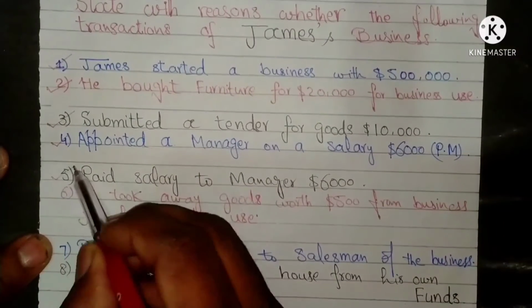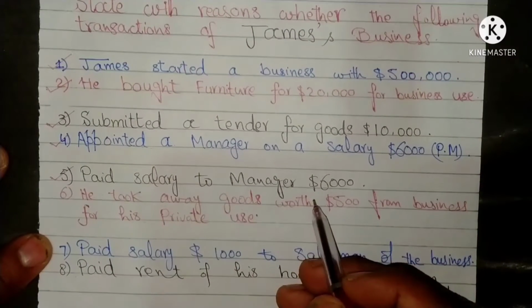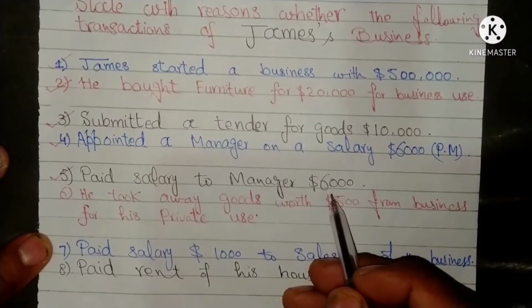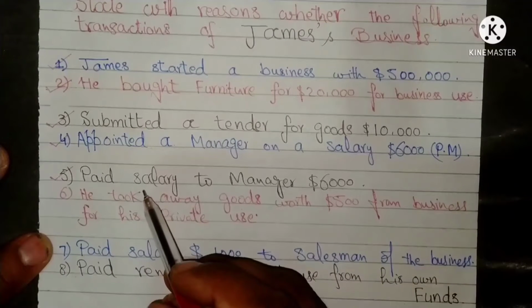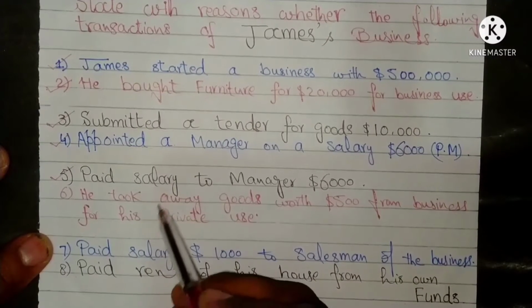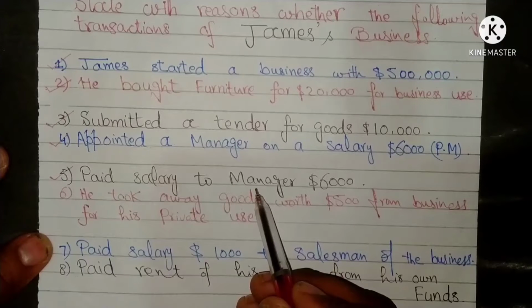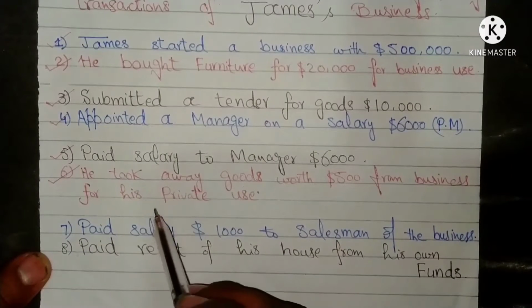Fifth transaction of James' business is paid salary to manager $6,000. It changes the financial position of his business. Cash asset decreases by $6,000 and an expense salary increases by an equal amount. It is a transaction.